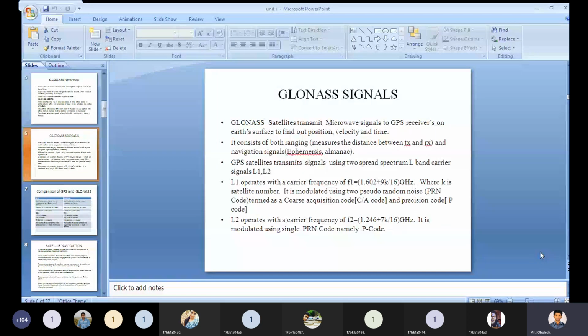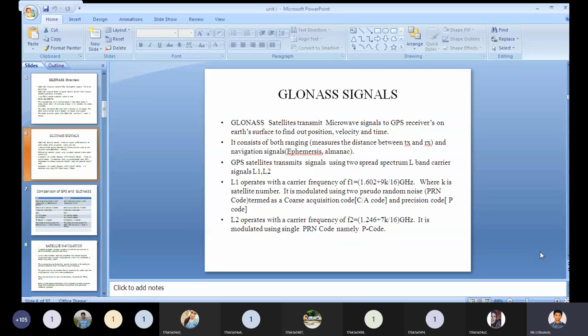Then next, GLONASS signals. GLONASS satellites transmit microwave signals. See, GPS satellites transmit GPS signals through a GPS transmitter to a GPS receiver.